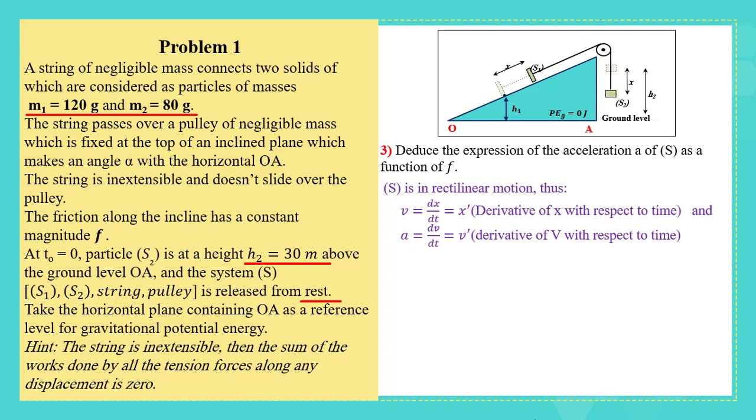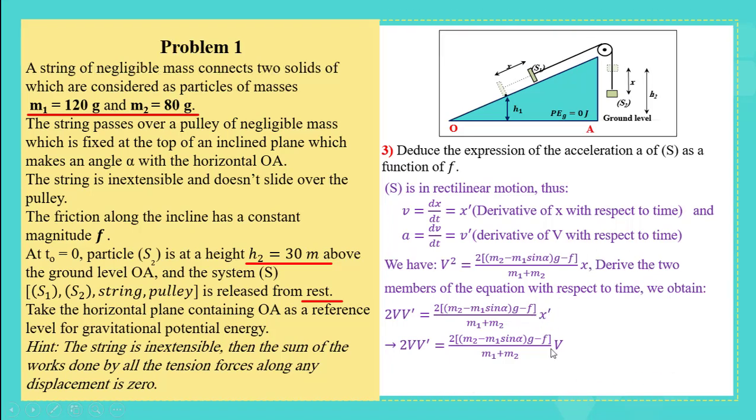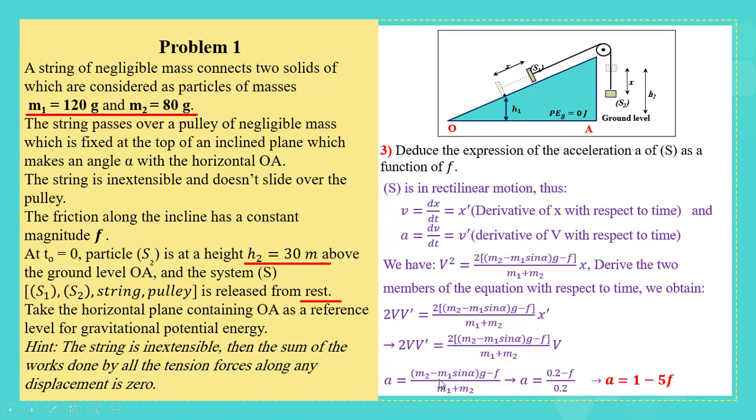Deriving v squared gives 2 v prime, where 2 times (m2 minus m1 sine alpha) g minus F over m1 plus m2 is constant. So it is the coefficient of x and the derivative of x is just v. Now by comparison, we can say that v prime, which is the acceleration, is equal to (m2 minus m1 sine alpha) g minus F over m1 plus m2.